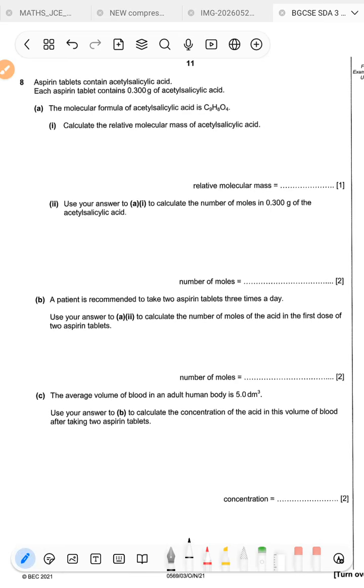Okay, so remember how you find your Mr is that you just add up all the individual Ars of the atoms found in the compound. So it's going to be the sum of the Ars that you have in the compound.